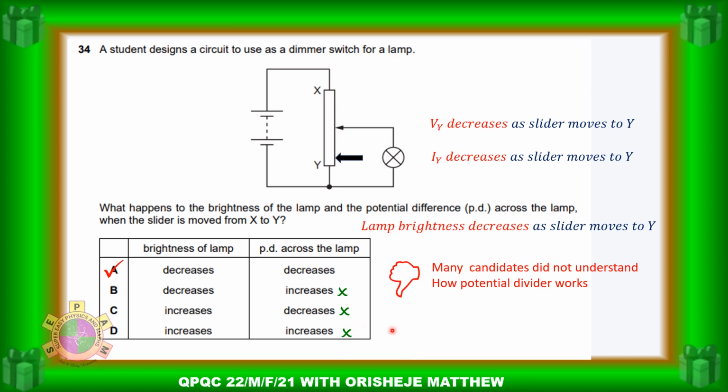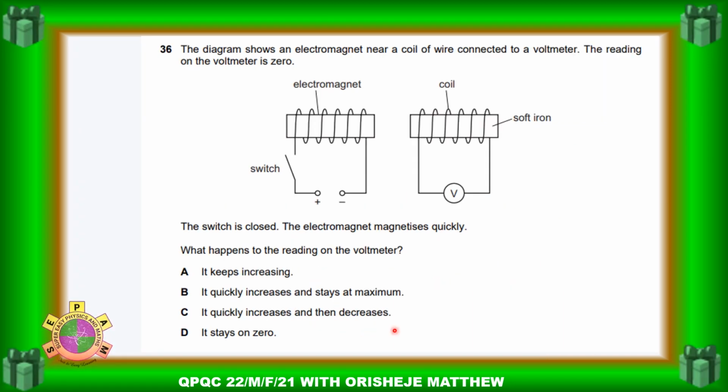Let's go to the next question. Question 36. The diagram shows an electromagnet near a coil of wire connected to a voltmeter. The reading on the voltmeter is 0. The switch is closed on the electromagnet quickly. What happened to the reading on the voltmeter?